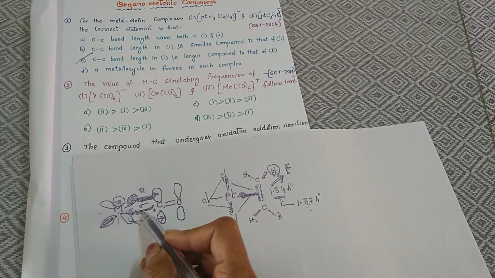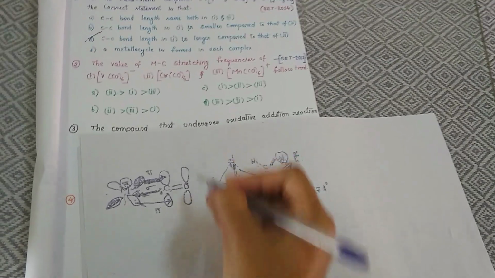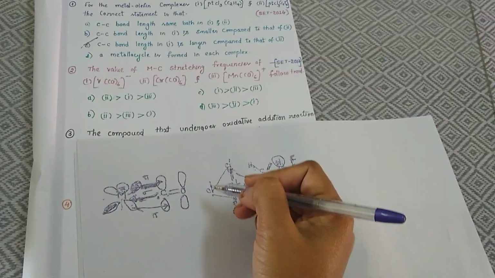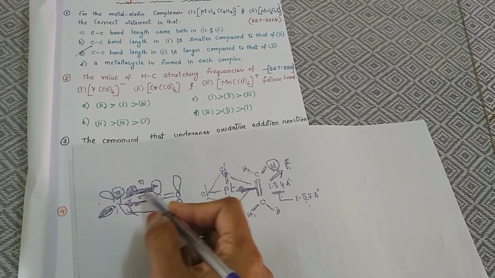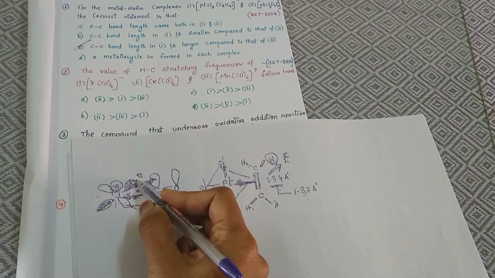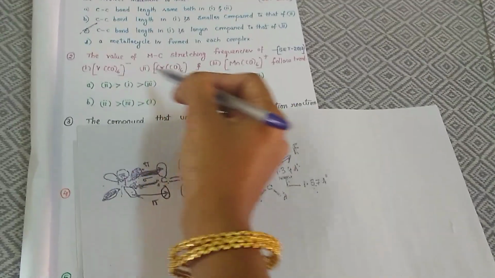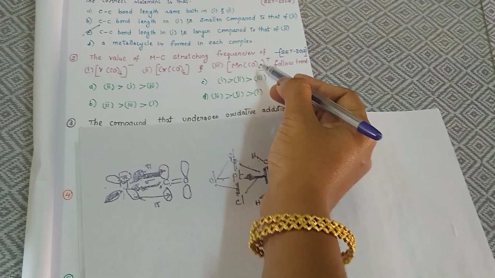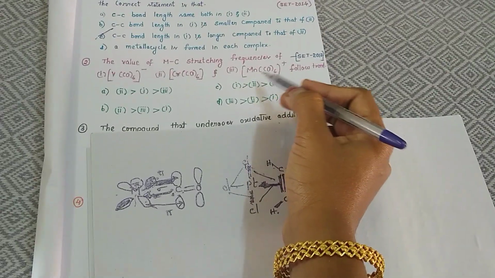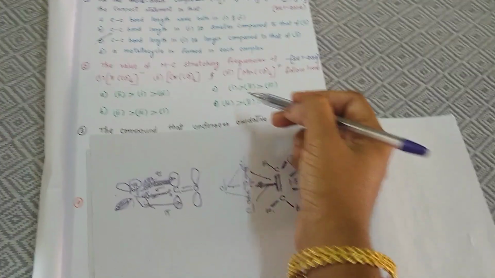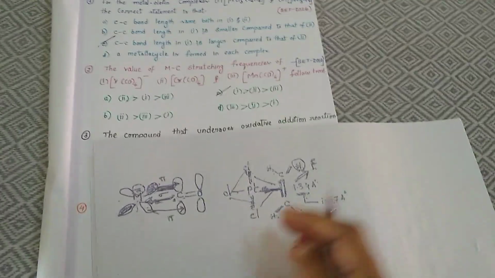So MC stretching frequency is directly proportional to the bond strength. As vanadium is having a negative charge, automatically the metal can donate electrons much more for the formation of the pi back bond. That is the reason the MC stretching frequency in the case of vanadium will be greater. Next chromium, as it is deficient, the MC stretching frequency will be smaller because the stretching frequency is directly proportional to the strength of the metal carbon bond. So option C will be the right answer.